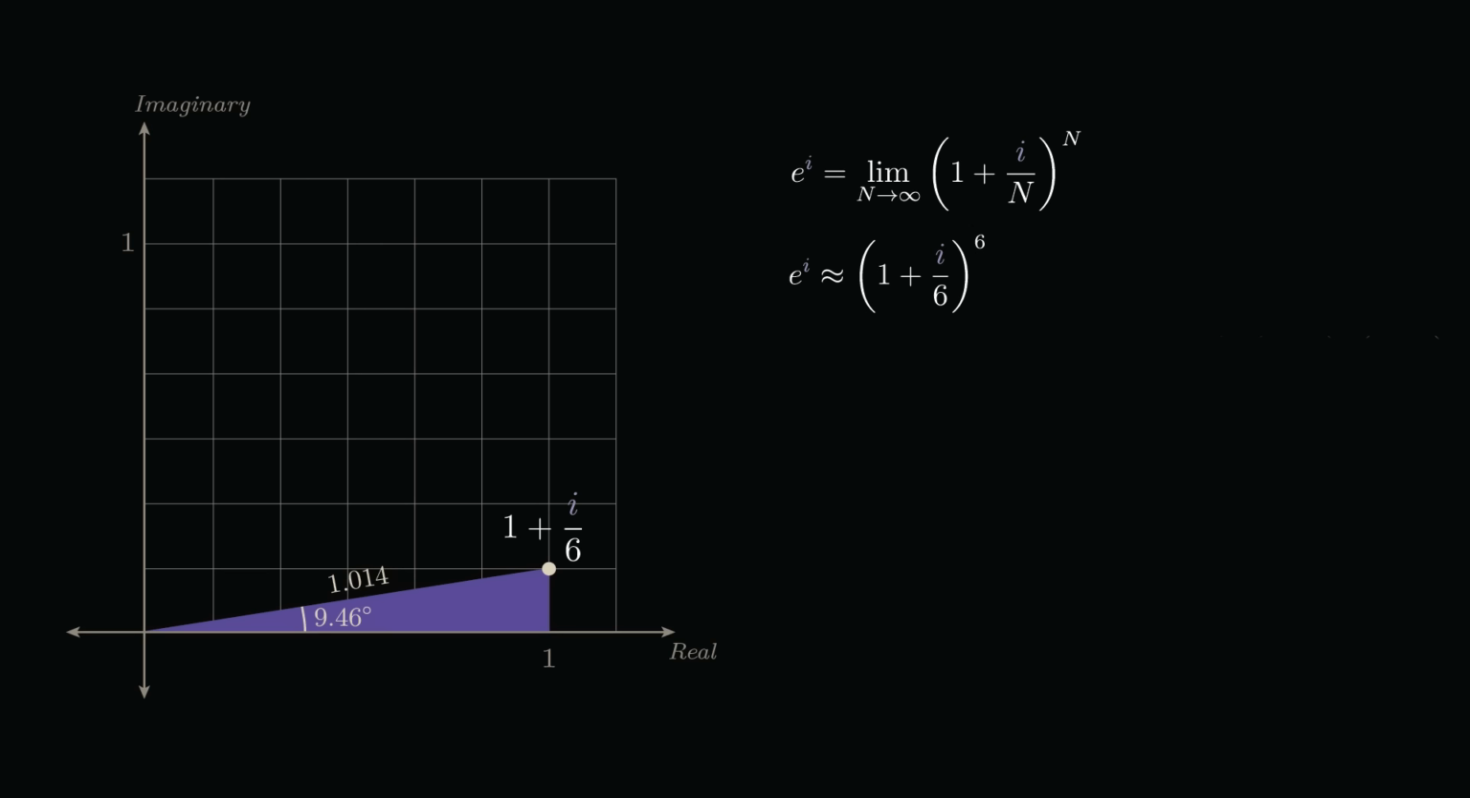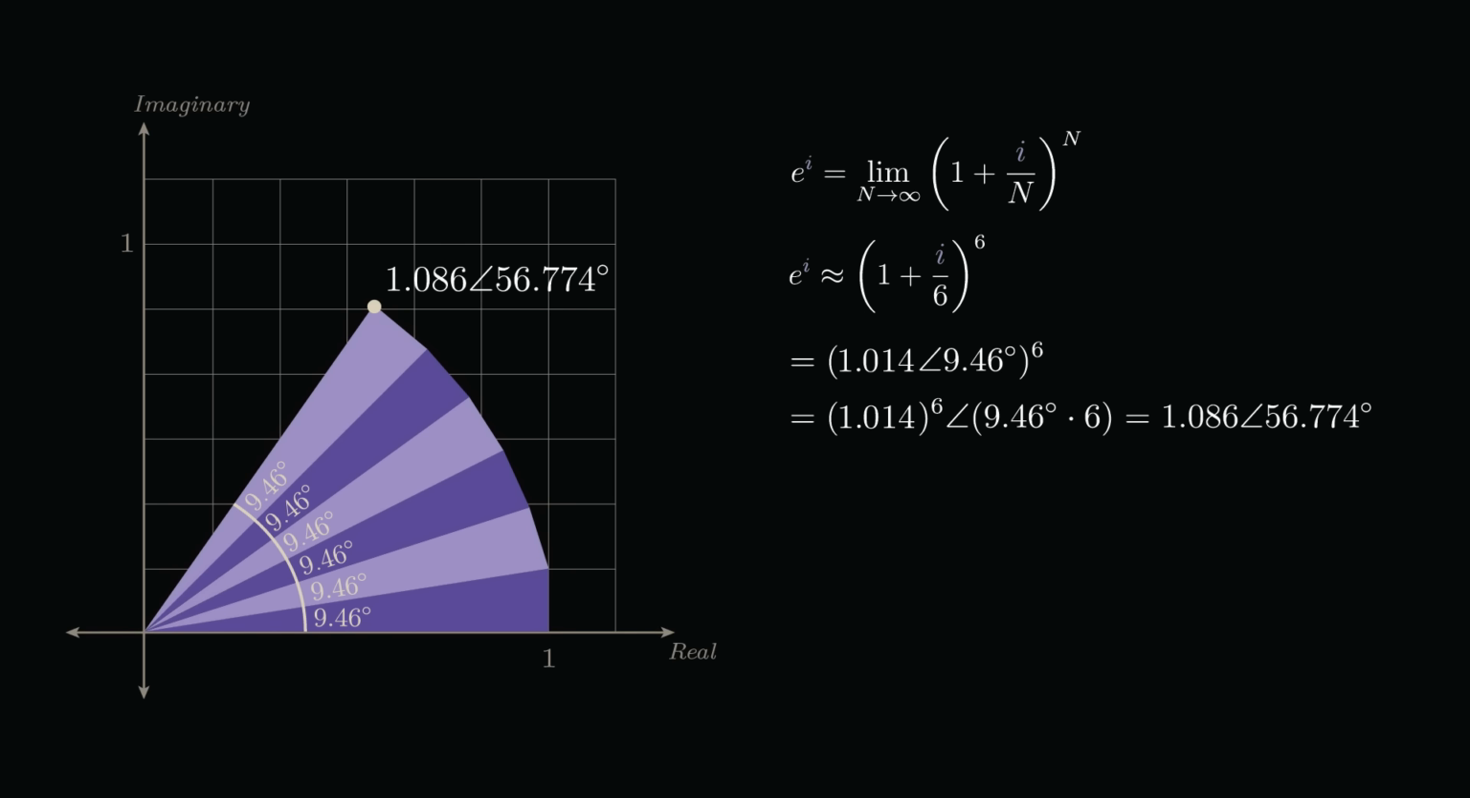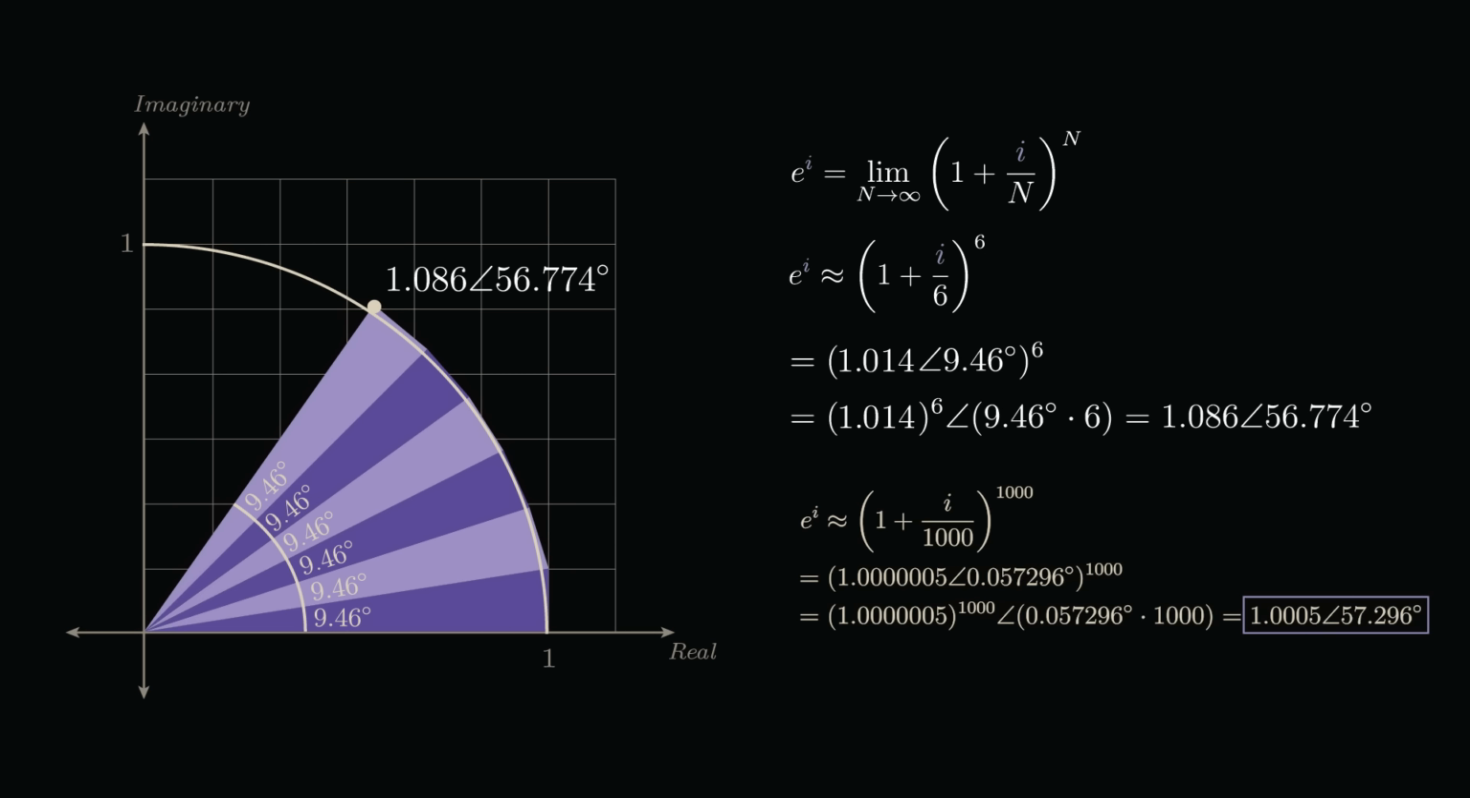The polar form of complex numbers is helpful here as we continue multiplying. We can write 1 plus i over 6 as the complex number with a magnitude of 1.014 and an angle of 9.46 degrees. Since multiplying complex numbers in polar form is just a matter of multiplying magnitudes and adding angles, we can jump to our final answer by raising 1.014 to the 6th power and multiplying 9.46 degrees by 6, giving a final magnitude of 1.086 and an angle of 56.774 degrees. Note that our answer is not quite on the unit circle as expected, but this is just because we're using a fairly small value for n. If, for example, we bump it up to 1,000, we land much closer to the unit circle.